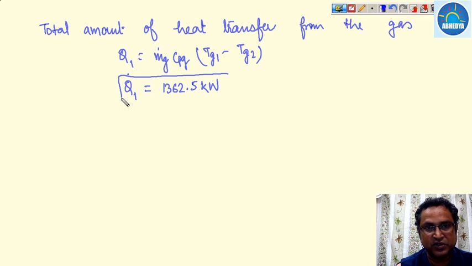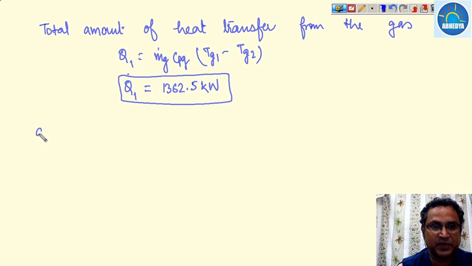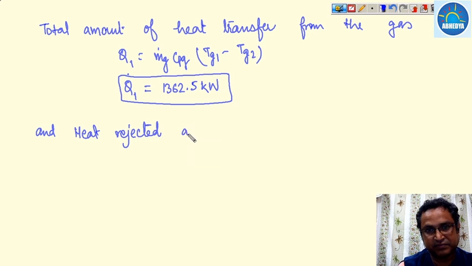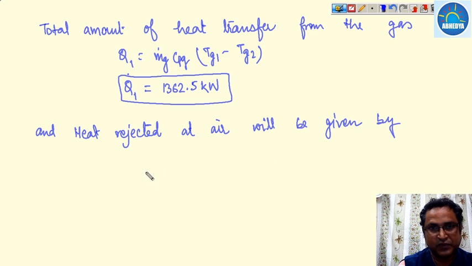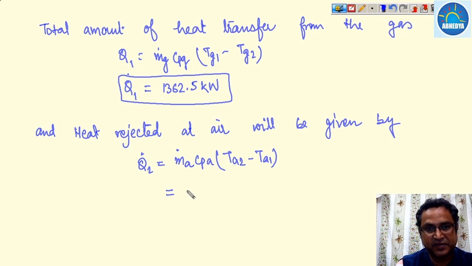Just put the value, so you will get this much. And the heat rejected to the air will be given by Q2 dot, and this is nothing but Ma dot Cpa times Ta2 minus Ta1. Once you put all these values, we will get this Q2 as 917.8 kilowatt.